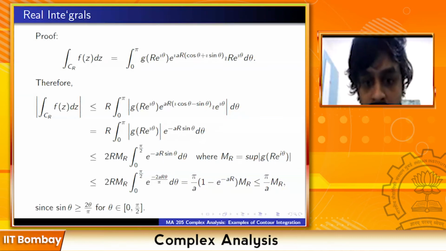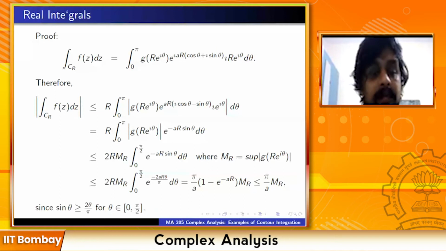And when you compute that, you get pi by a times 1 minus e raised to minus ar times Mr, which in turn is less than or equal to pi by a times Mr. So it's just a matter of using this inequality.